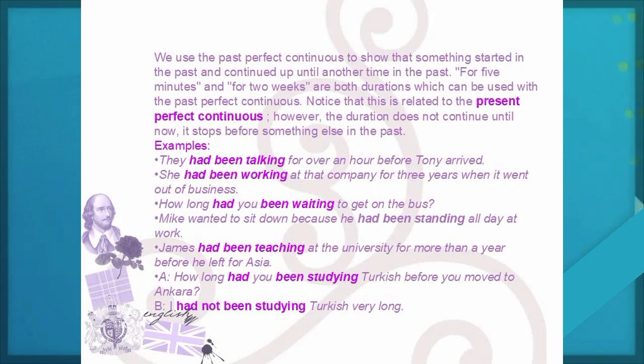Notice that this is related to the present perfect continuous. However, the duration does not continue until now. It stops before something else in the past. Examples: They had been talking for over an hour before Tony arrived. She had been working at the company for 3 years when it went out of business. How long had you been waiting to get on the bus? And so on.